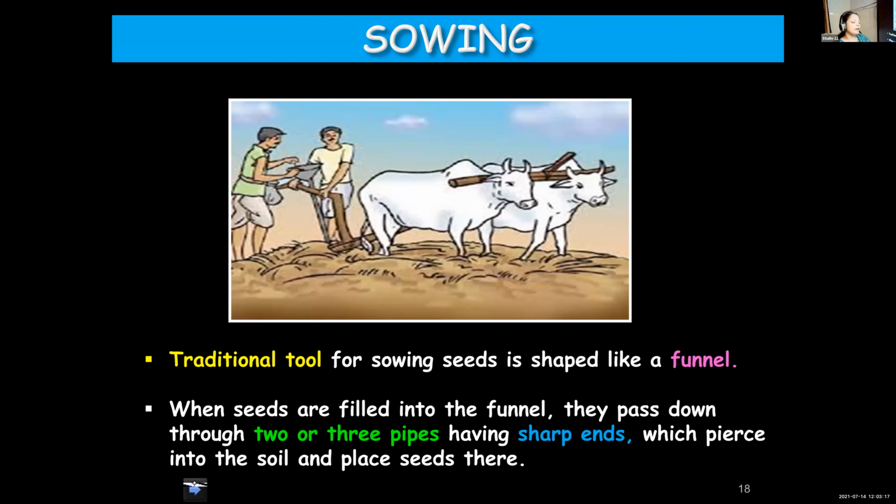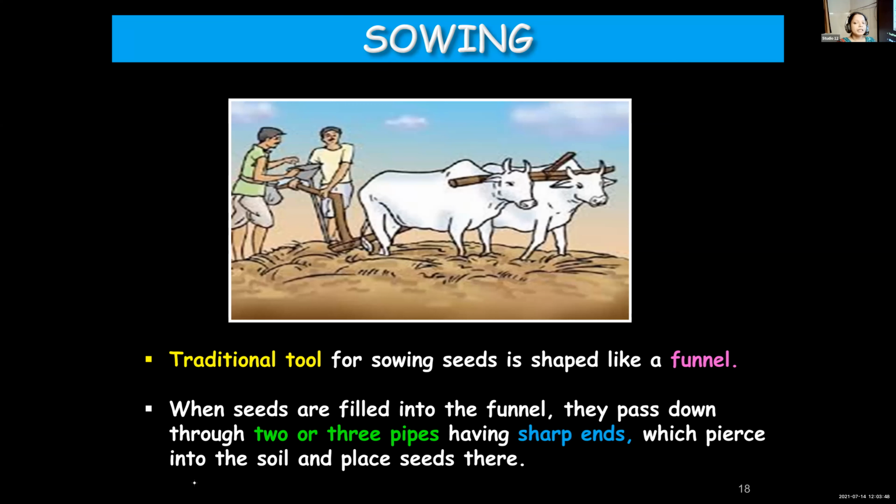Seeds will be filled in this funnel. And from the funnel, these seeds will move down and pass through the pipes which are attached to this funnel. These pipes have sharp ends, and these sharp ends are meant for piercing the soil. Otherwise, these seeds will just lie on the surface, on top of the soil. They cannot go into the soil. That is why the ends are made sharp.